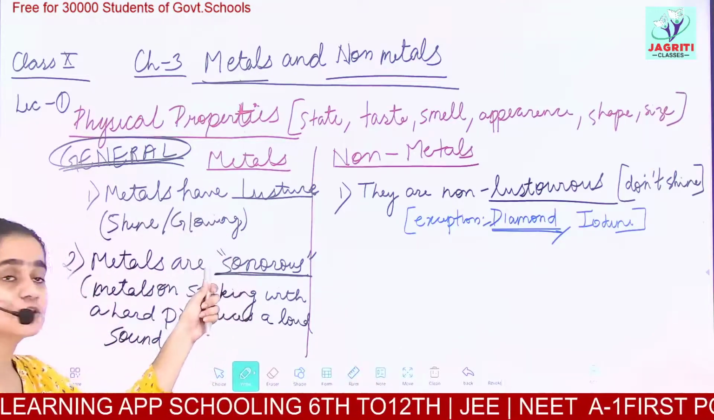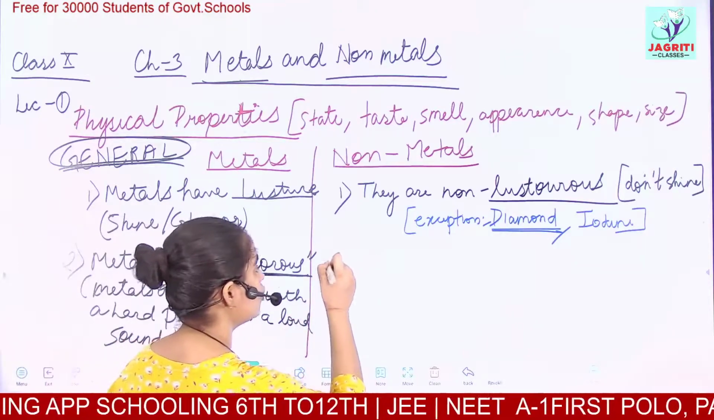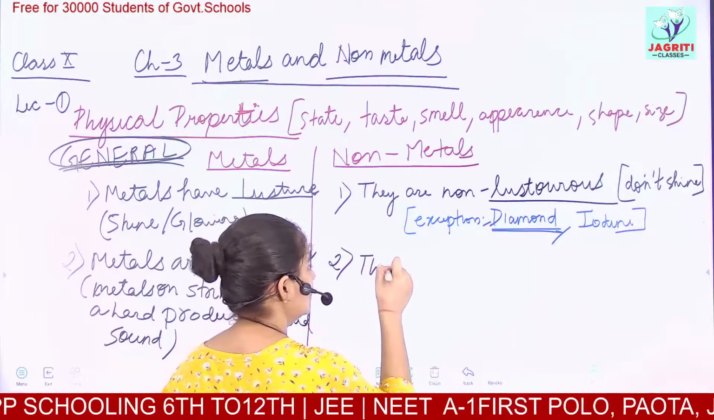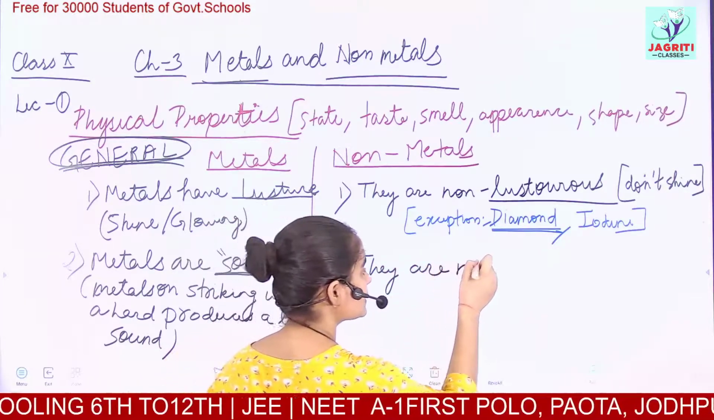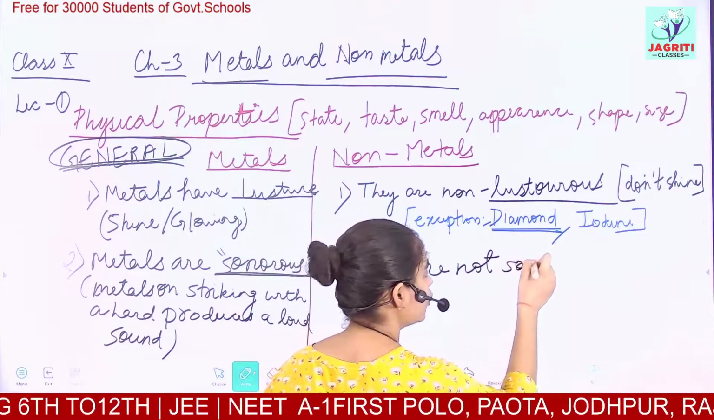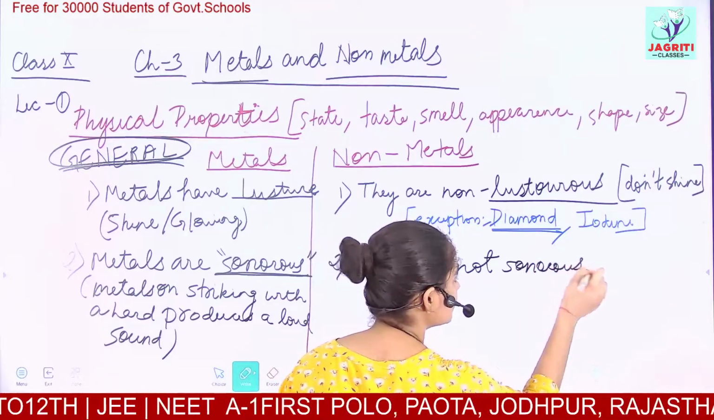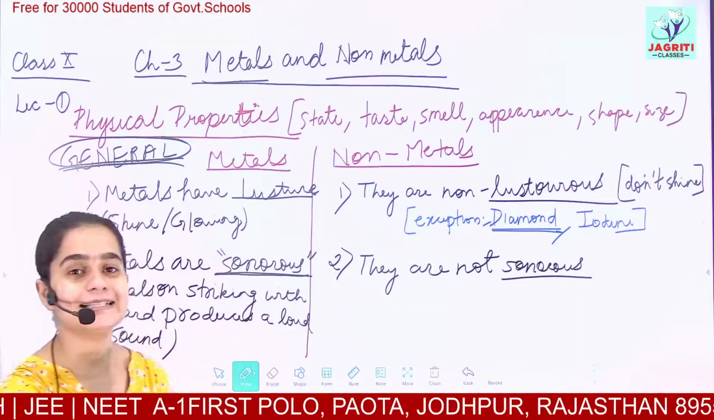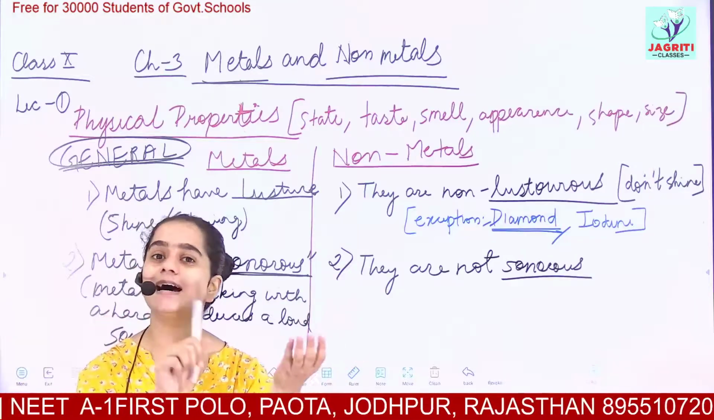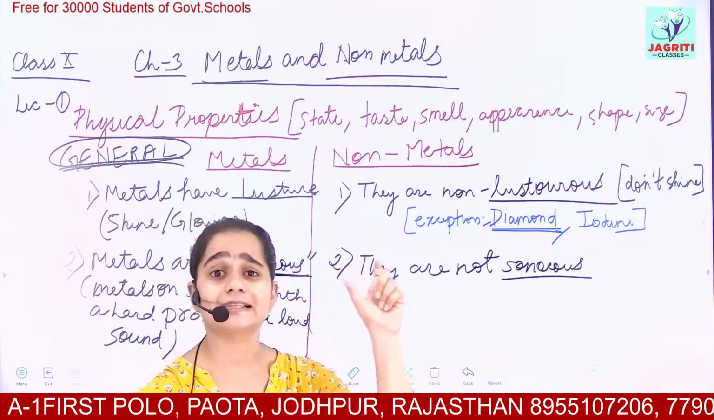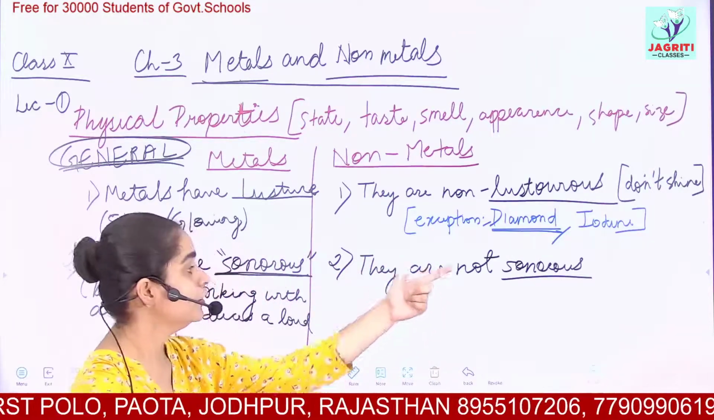So this is what sonorous means. Whereas non-metals are not sonorous in nature. Non-metals on striking with a hard surface do not produce a characteristic sound. So these are not sonorous.